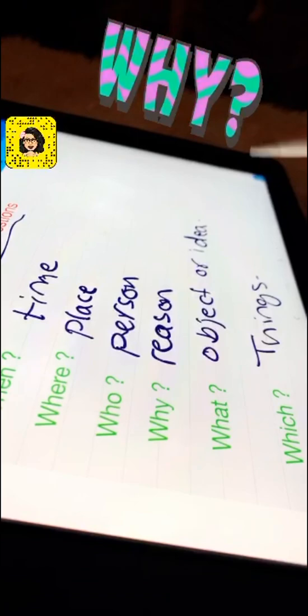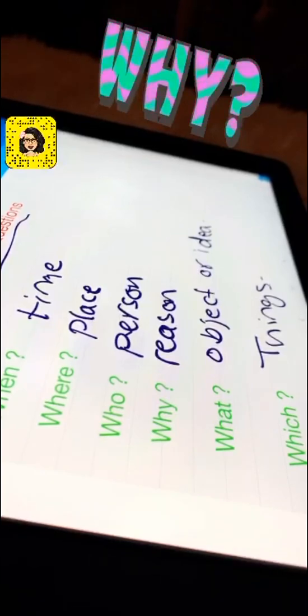And which car will you use today? I'm asking here about things. Okay, so all of these examples give us a hint about how to use the WH questions. And I will post some pictures about the WH questions and some examples also.